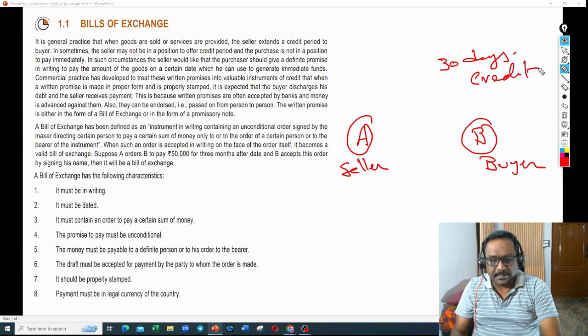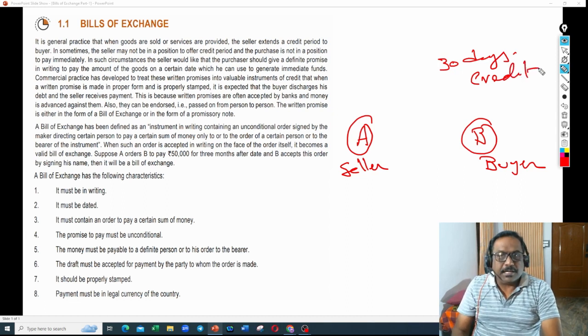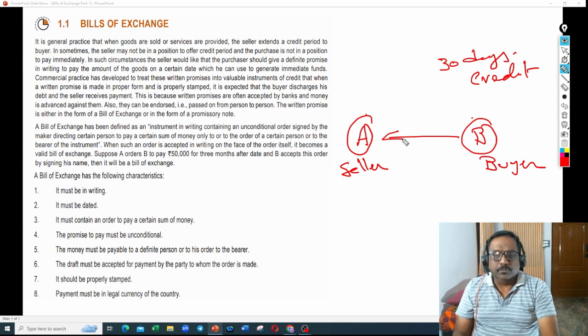I'm just taking an example. B is ready to buy goods from A, provided A is ready to give 30 days credit. So he went and approached A. Hey, Mr. A, I'm ready to buy goods from you if you are okay to give me 30 days credit.